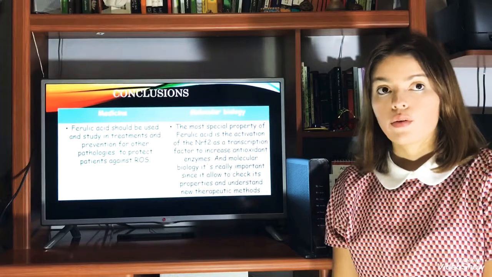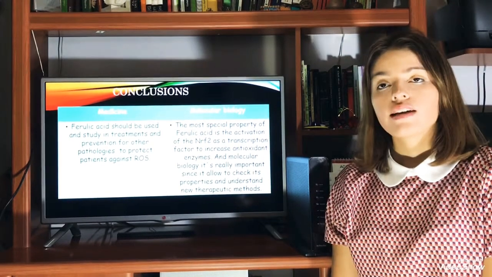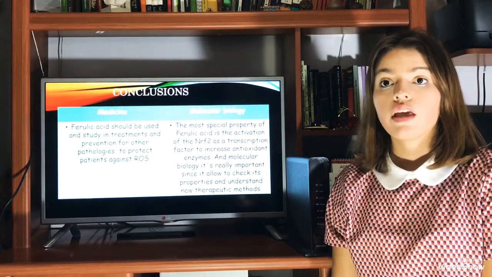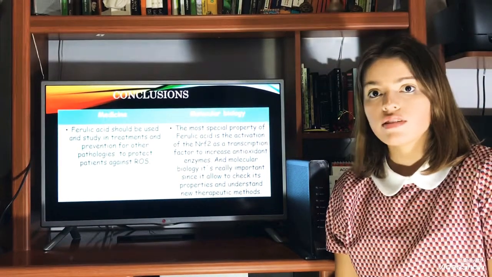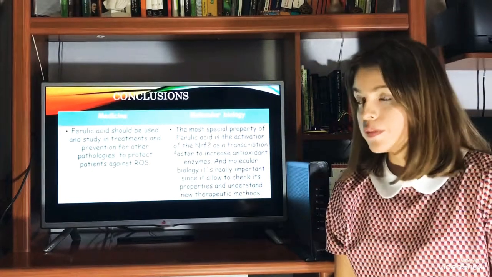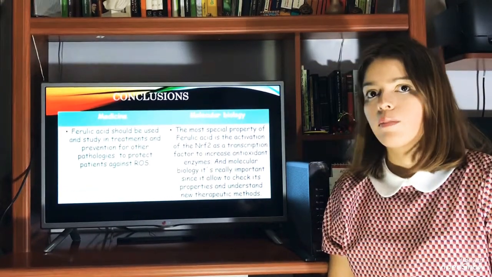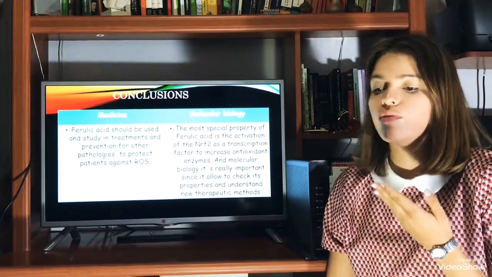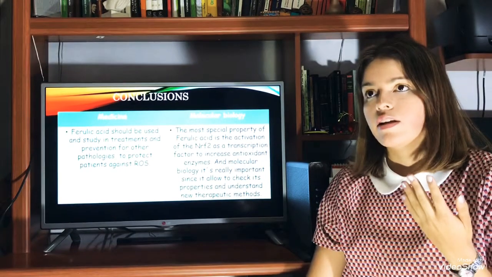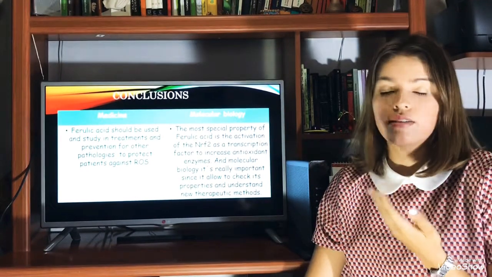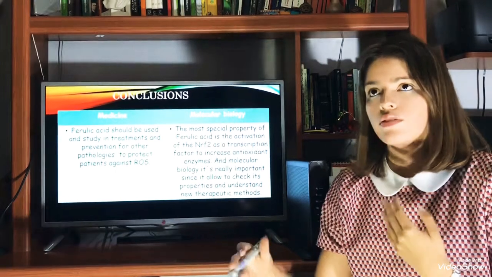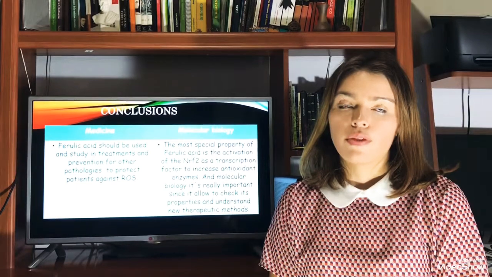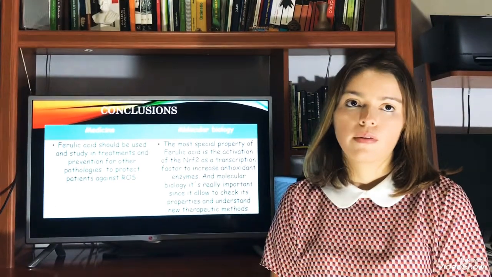I have 2 personal conclusions of the research. First, ferulic acid has shown properties against cisplatin ototoxicity, but it should be more used and studied in treatments and prevention of other diseases to protect patients against ROS. And also, the molecular biology is really important because it allows us to understand, for example, that NRF2 is a transcriptional factor which upregulates the expression of other antioxidant enzymes to counteract those ROS, and that gives us the opportunity to design new therapeutic methods to fight against ROS.